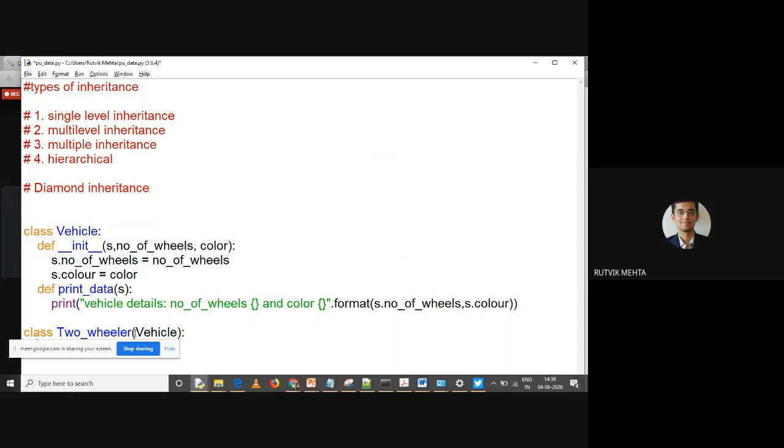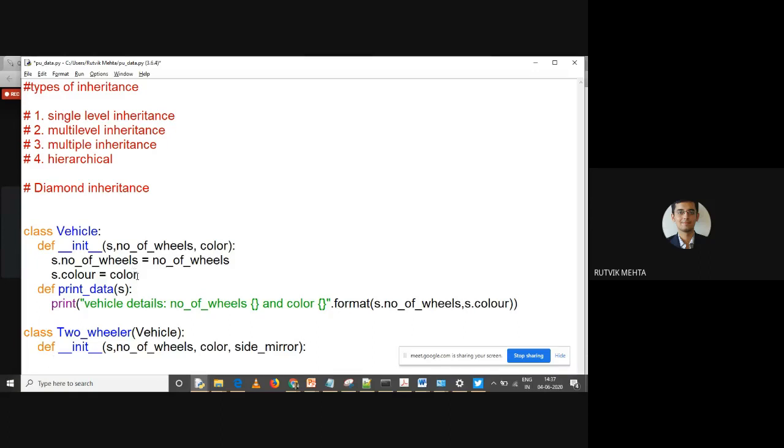And again, I can create this constructor one more time. So let me show you how you can do that. So I can do it like this: def underscore underscore init underscore underscore, and then I'll be starting with s comma. Let me just copy paste these two values. So along with this, I want to add some more data to two-wheeler class. So what a two-wheeler can have? So a two-wheeler can have a side mirror, right? So I can say whether the side mirror is there or not, right? And let me just create this particular thing.